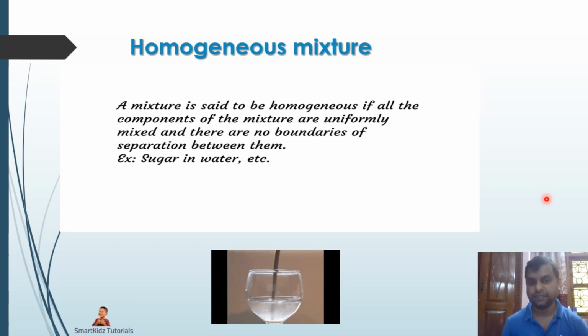The first part says all the components of the mixture are uniformly mixed. Let's take the example of sugar being put in a glass and stirred. Sugar in water, we'll take that example to understand what a homogeneous mixture is.